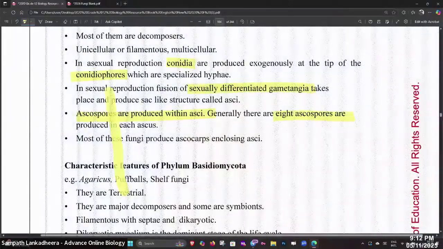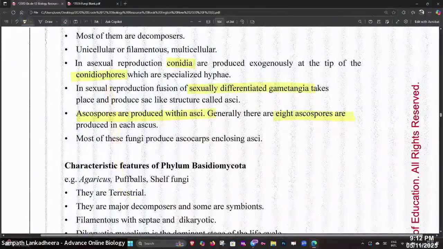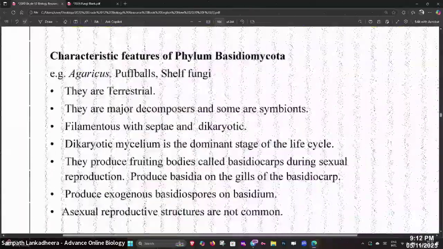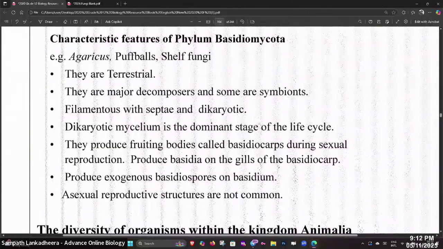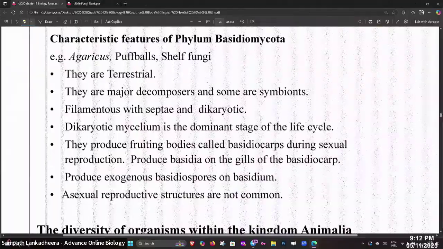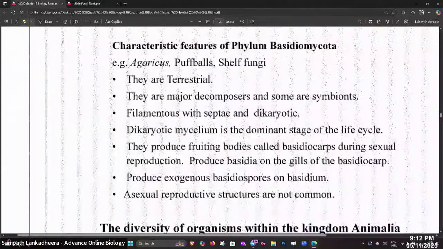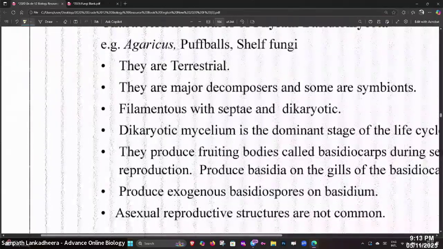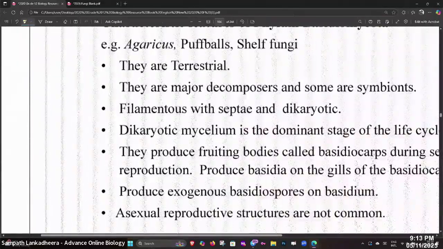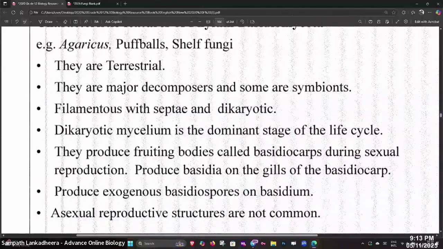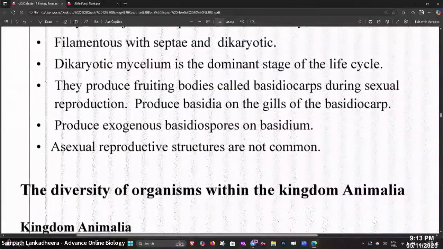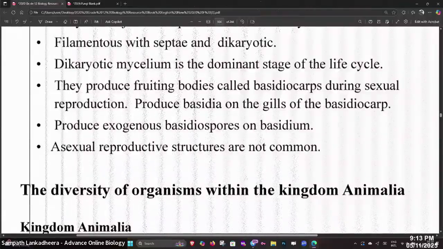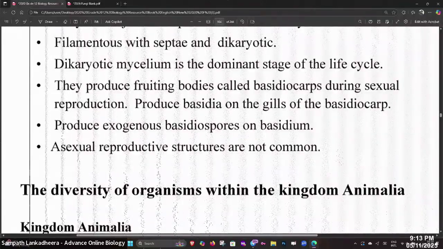Characteristic features. They are terrestrial, major decomposers, and some are symbionts. They have filaments with septae and are dikaryotic. Dikaryotic mycelium is the dominant stage. They produce fruiting bodies called basidiocarps, produce basidia on the gills, and produce exogenous basidiospores.